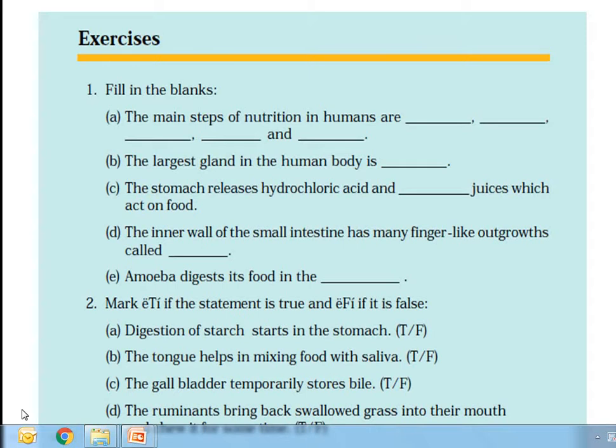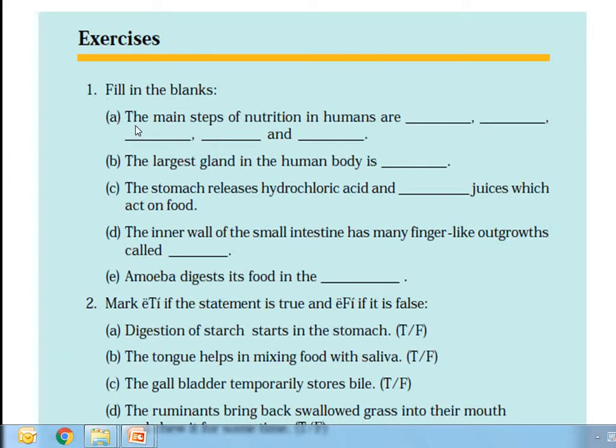These exercises show what to do. Exercise 1, fill in the blanks. You have to do it yourself. All the lesson is already learned and the notes are also prepared. So many texts are given, so many answers are given. Now you have to write it down.